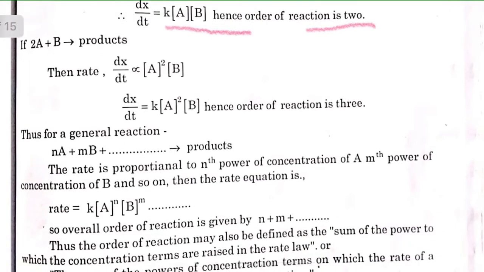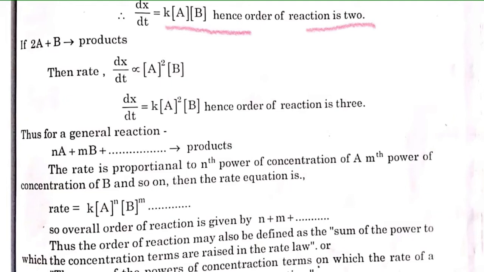If 2A plus B gives product, then the rate of reaction dx/dt is proportional to the concentration of A raised to 2 and B. So dx/dt is equal to k[A]^2[B], hence the order of reaction is 3.